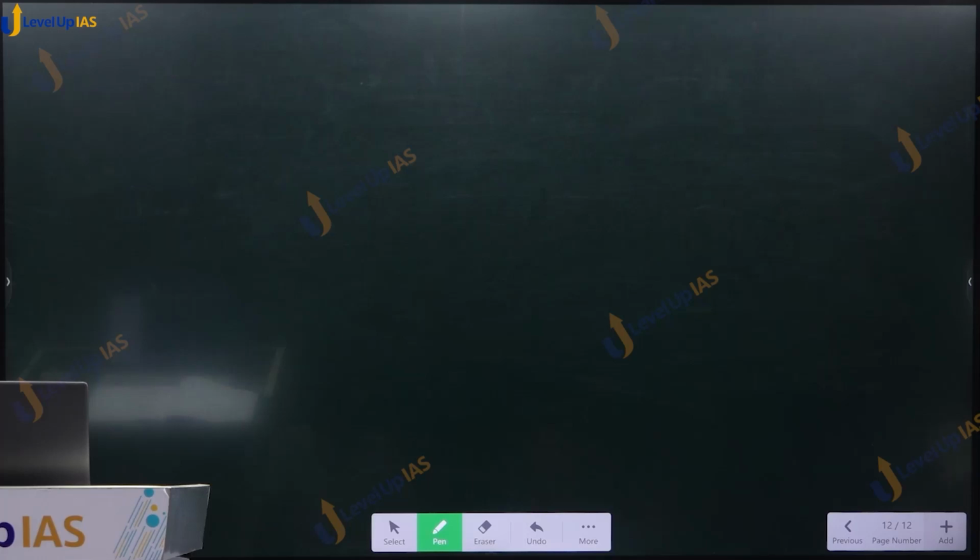The ratio between these two numbers, which is 10x plus y divided by 10y plus x, is equal to 4 by 7. That is the given equation. Now simplify this.